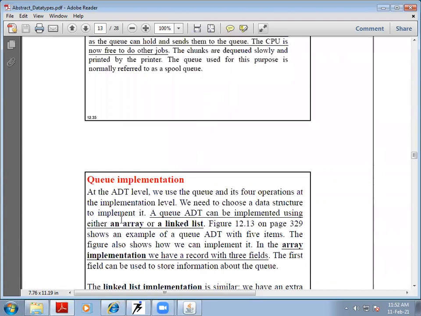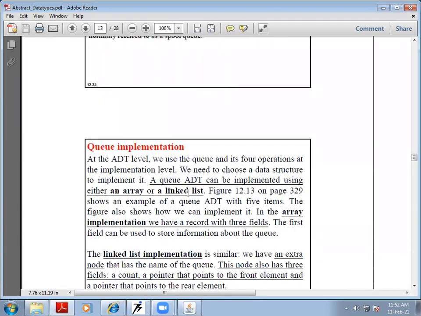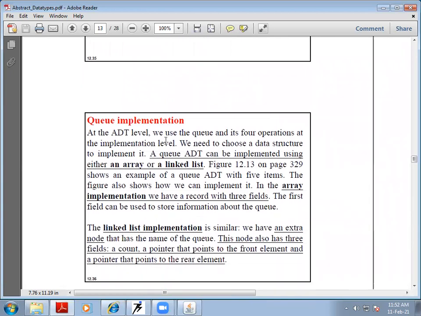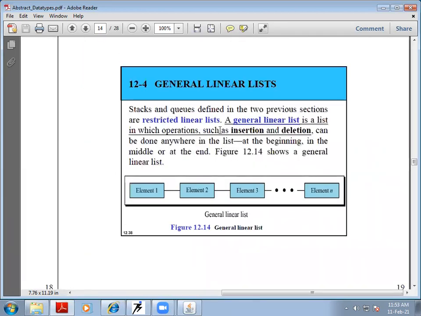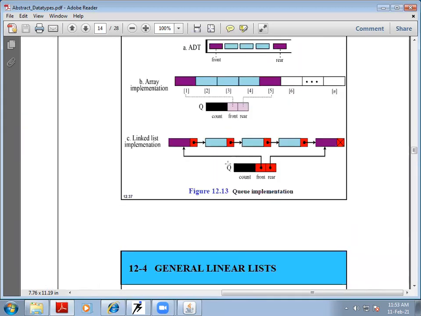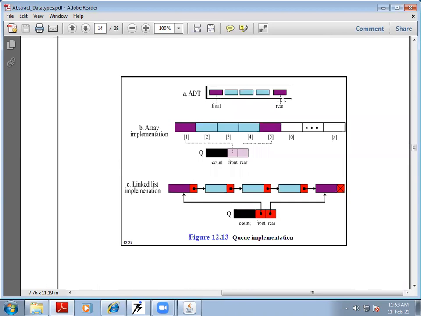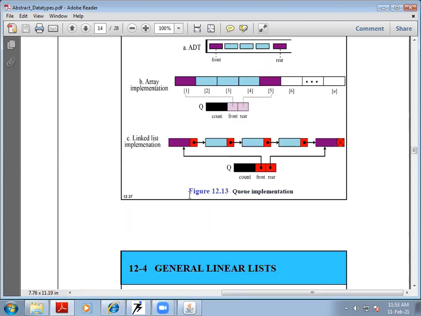How are queues implemented? As stacks were implemented using arrays and linked lists, queues are also implemented using either arrays or what we call the linked list. So this is the implementation of the queue abstract data type. In array implementation, we again use the indices to implement the concept of queues. And in linked list, we use the concept of linked list as discussed just now, that the linked list has two different sections, the address section and the data section, and we are trying to implement the queue using either linked lists or arrays.